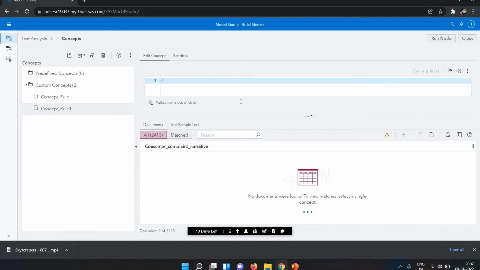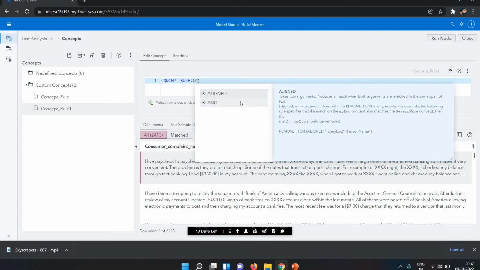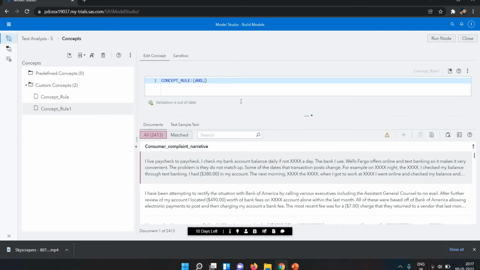In the concepts rule we have many functions. Let's suppose I write concepts, then I write the and. Aligned also we have, but I write the and. And is the function. Let's suppose with or, if accounts or account is available, then highlight it. If I write the and, then it will check both. If both values are available, then it will show the result.